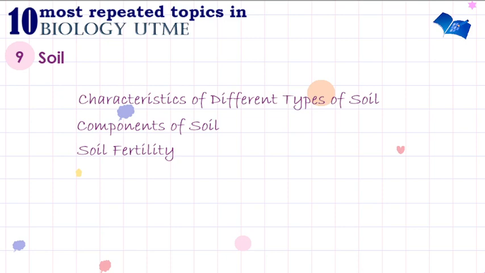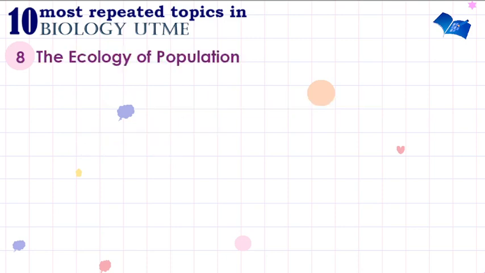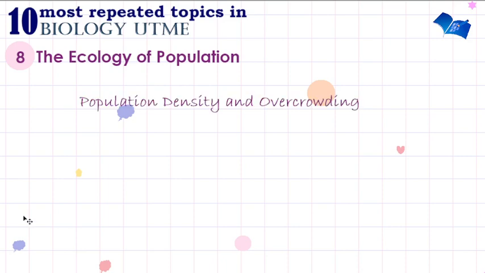So moving on to the next one, we have the 8th most repeated topic, which is ecology of population. Ecology of population tells us the interaction of organisms with their ecosystem. Under this, you have to look at population density and overcrowding. What you need to note again is adaptation for survival. What are the factors that bring about competition?